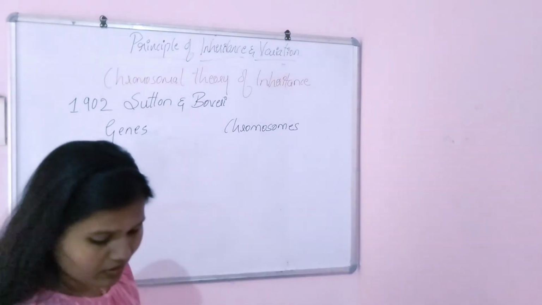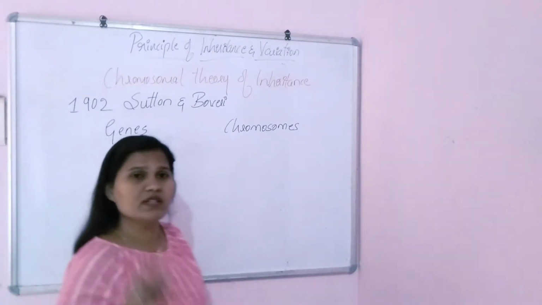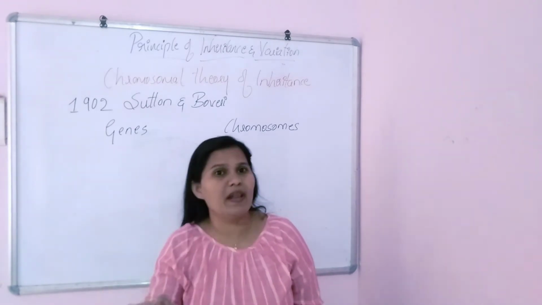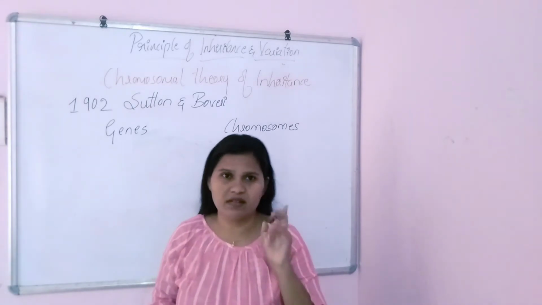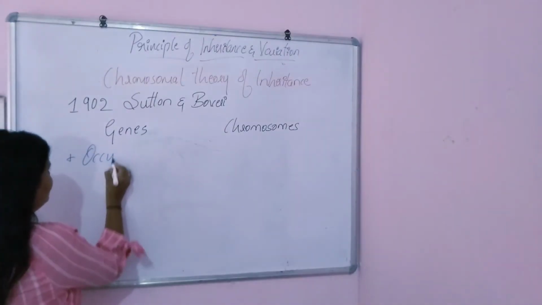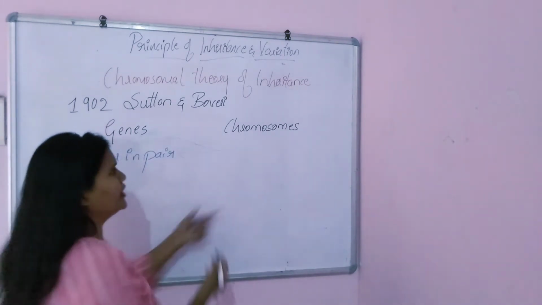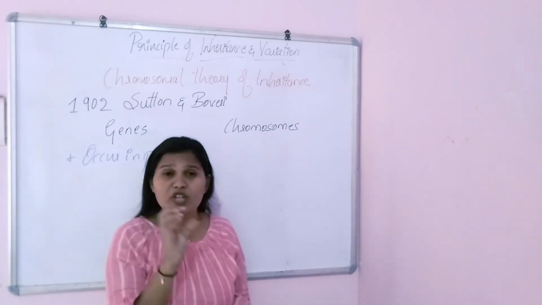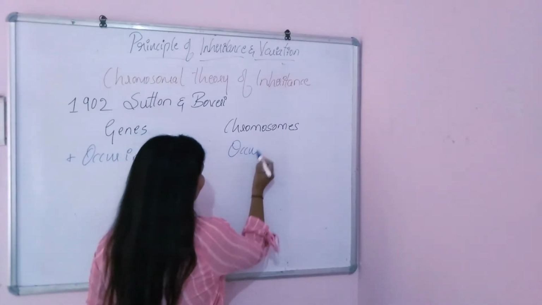We know that genes occur in pairs, because they have two genes, and each gene has two alternative alleles. So genes occur in pairs. And the chromosomes, the homologous chromosomes, also occur in pairs.